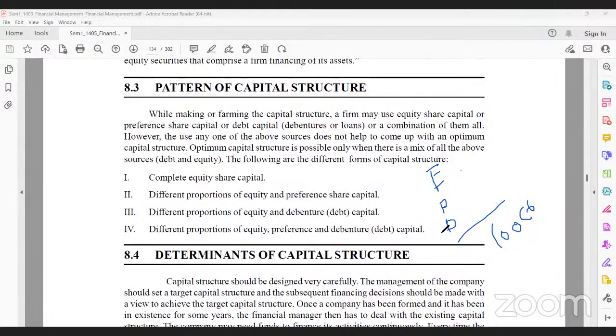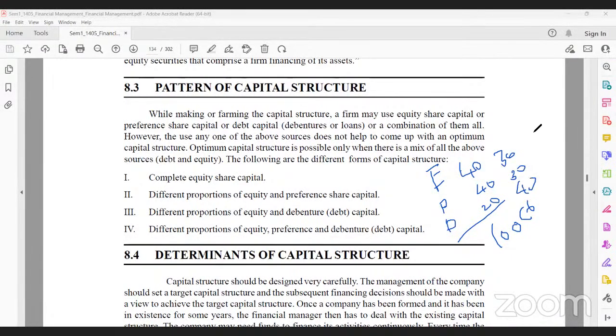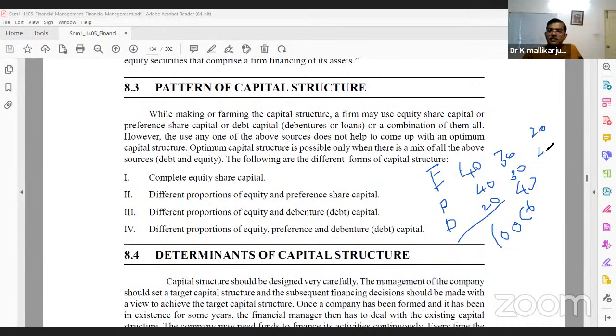Vinod garu. 40, 40, 20, sir. 40, 40, 20. Or one more option: can I go for 30, 30, 40? Yes, sir. Or can I go for 20, 20, 60? Maybe. But which combination is good for the company? The objective is cost minimization and profit maximization, so that wealth is maximized.